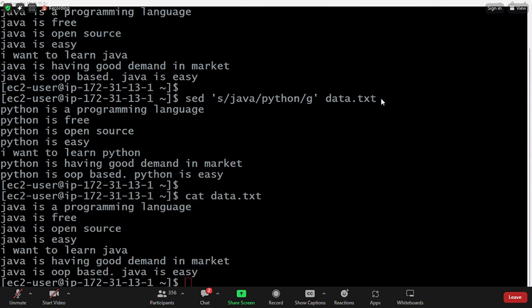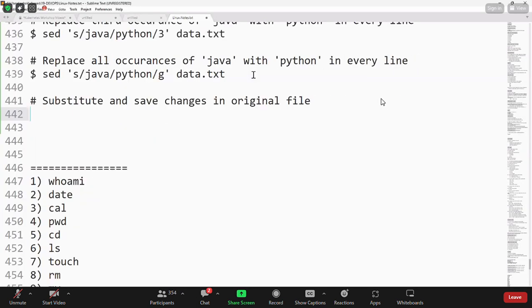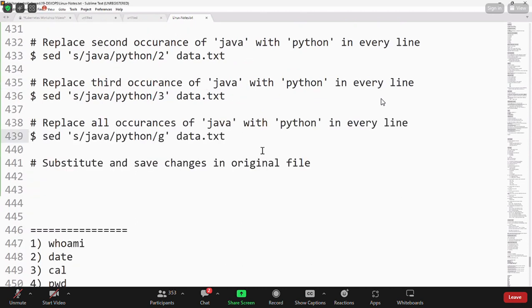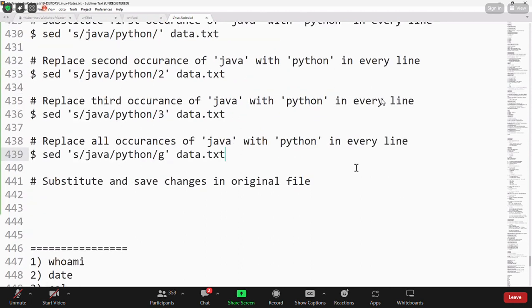Now, whatever substitution I am doing, I want to save the changes in the original file also. When you use sed command normally like this, it is just processing the data and printing output on the terminal. If you want to save your changes in the original file, then for the same command, you need to pass -i.